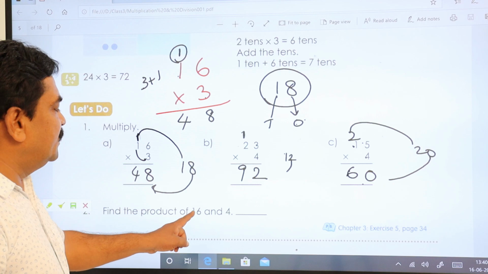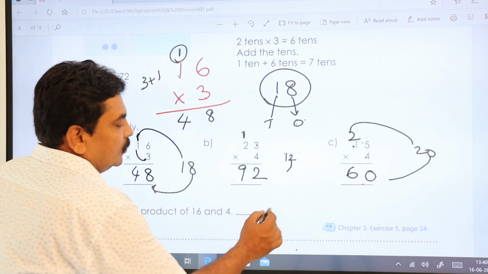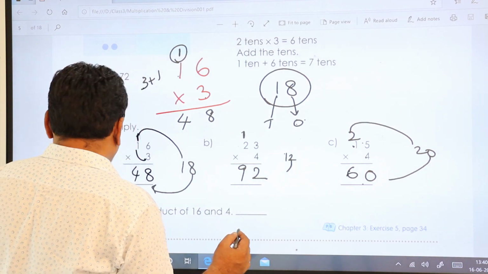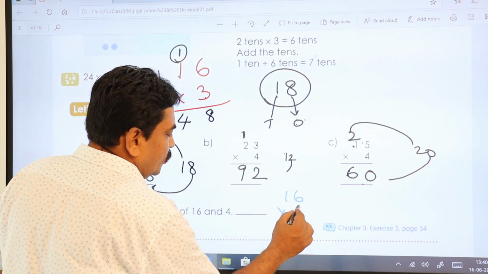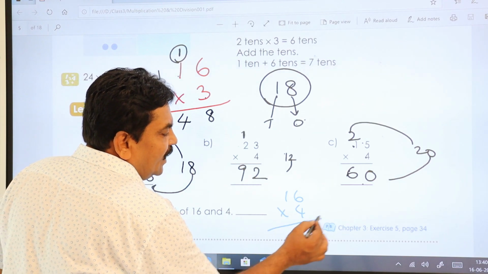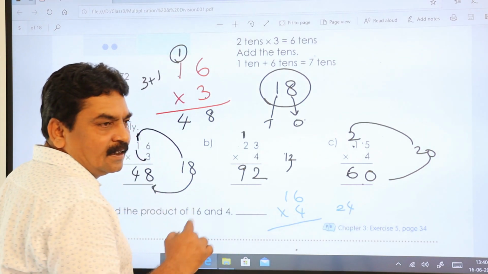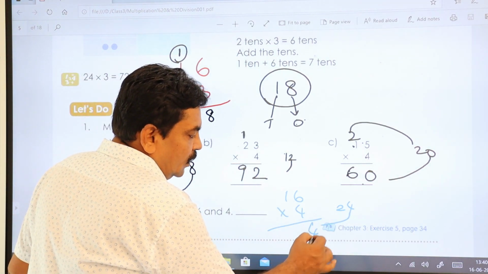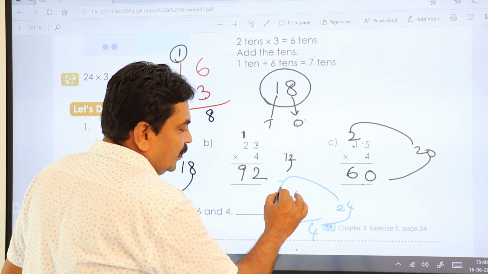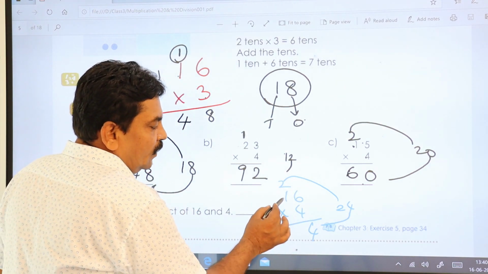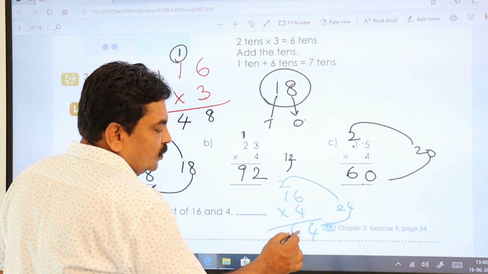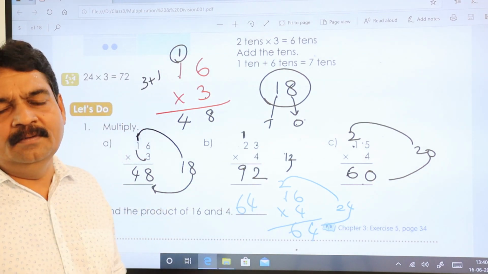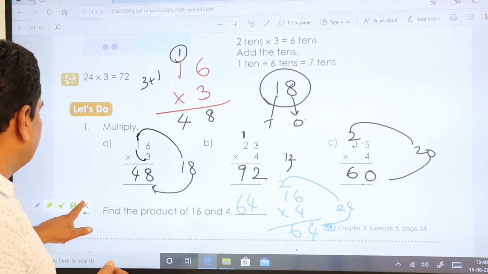Find the product of 16 and 4. So we'll do it here. 16 into 4. 4 6s are 24. First you write down the answer on the side and just see. Ones place value you have to write down here, and tens place value you write down on the next number. 4 ones are 4. 4 plus 2, 6. So the answer is 64. In that way you are going to do it. Let's go to the next.